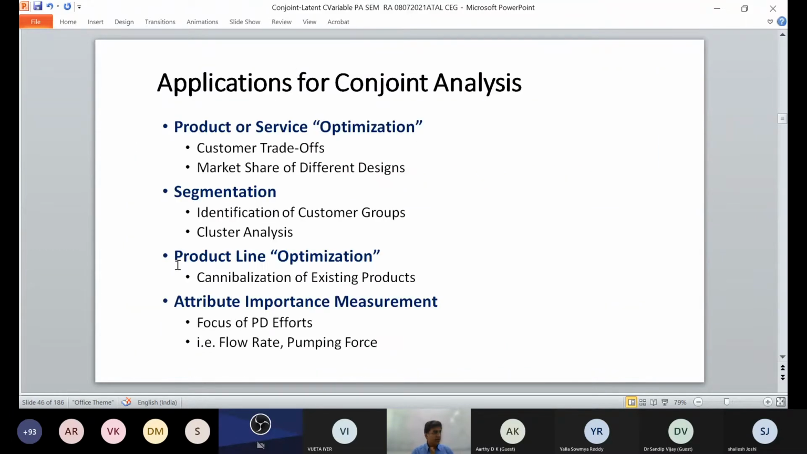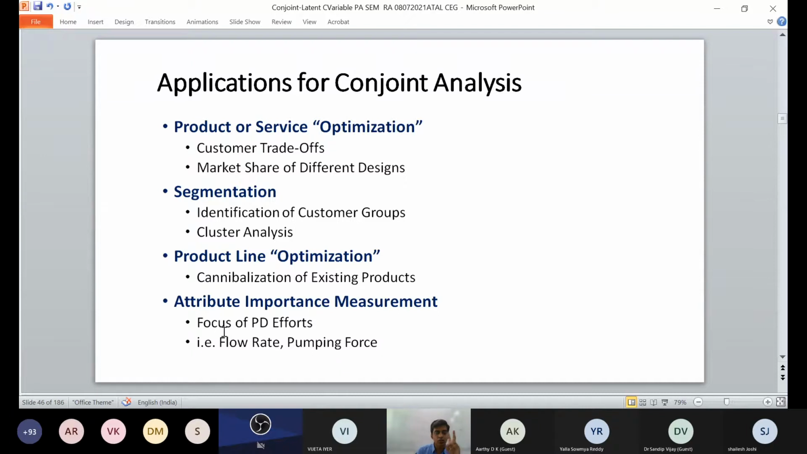So what are the various applications? Application can be customer trade-off. Trade-off means which car I need to buy, which mobile I need to buy. So that is trade-off. Then segmentation. There are a number of segmentations. There are Mercedes people. There are people who used to buy Maruti, Hyundai, and then Ferrari, then Mercedes. So there is segmentation of that. So you have to have a product line optimization for that.